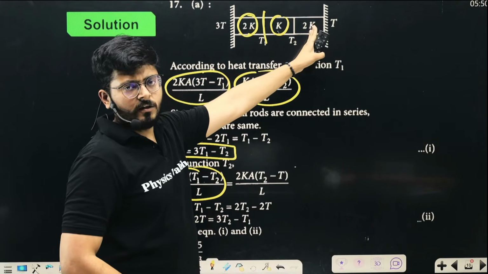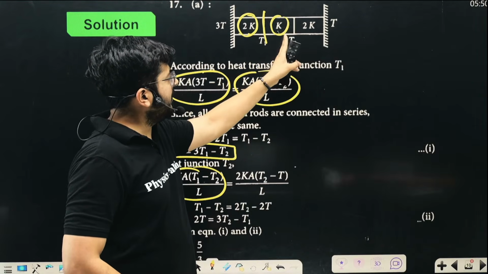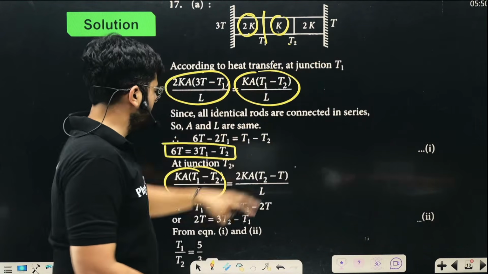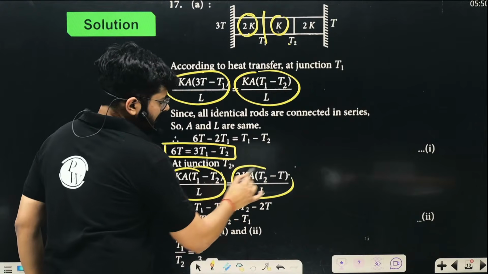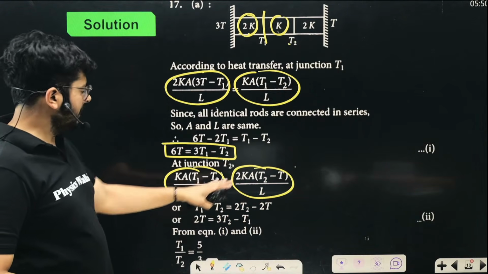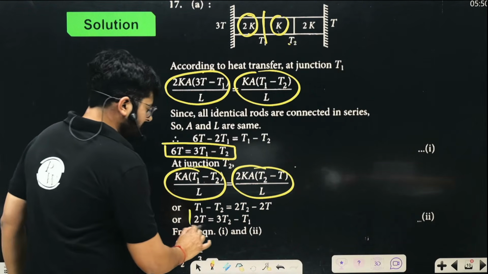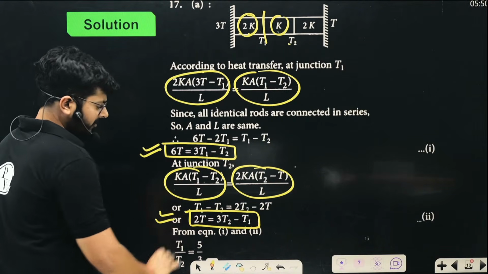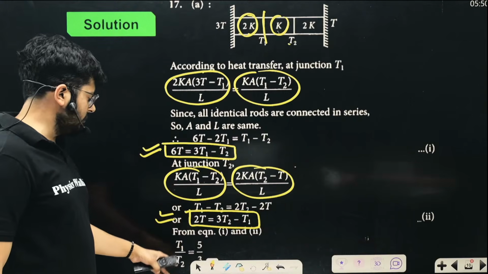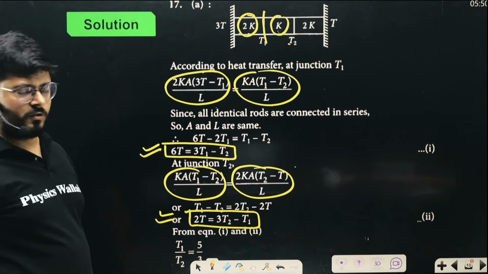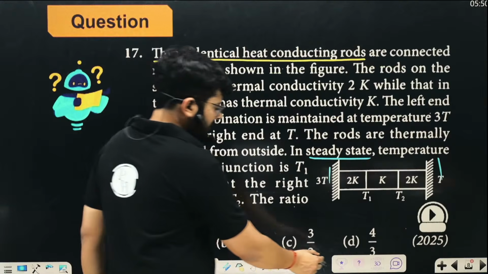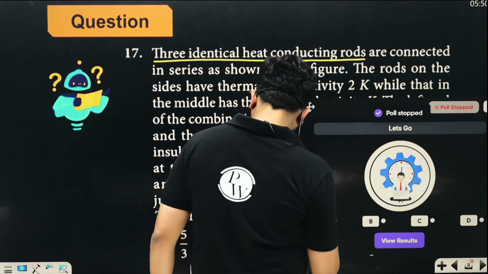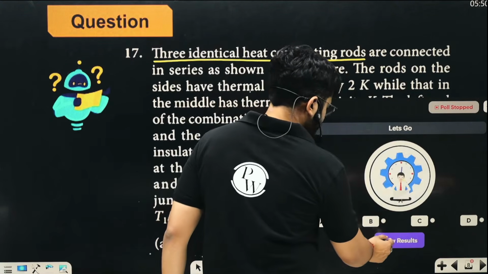And now go for the third one, 2K into A (T2 minus T) upon L. This is what you have done. So again, you will have another equation between T1 and T2. This is the first equation between T1 and T2, and this is the second equation between T1 and T2. Now you need to know the ratio. You can easily get the ratio, which is 5:3. So 5:3 is the ratio that you're going to get, so option A is correct.